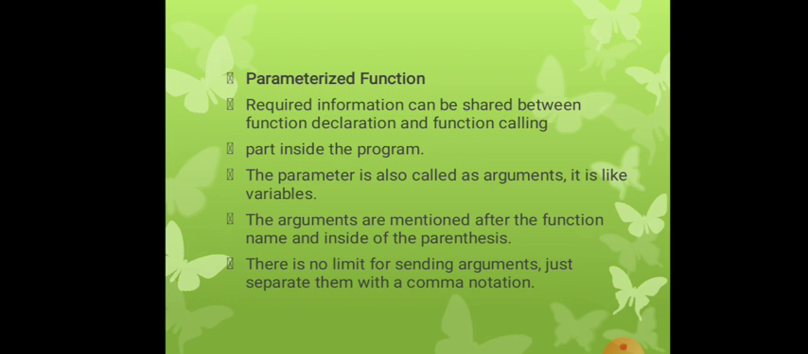Then parameterized function. Required information can be shared between the function declaration and the function calling part inside the program. The parameter is also called an argument. It is like variables. The arguments are mentioned after the function name and inside the parentheses. There is no limit for sending arguments. Just separate them with comma notation.